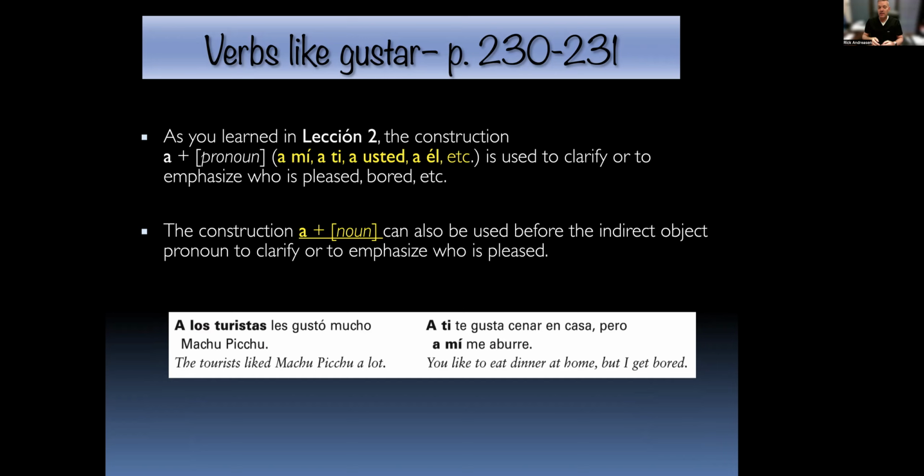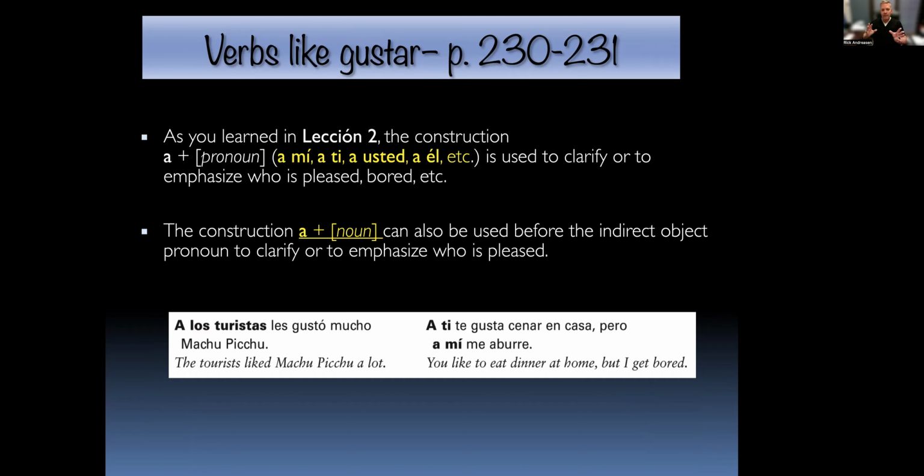New phrase, but to me, it bores me. Now notice that we don't have to repeat cenar, just like you would in English, but that's still the subject of that phrase. Eating at home bores me. So it's an implied subject of that second phrase. So a los turistas les gustó mucho Machu Picchu. A ti te gusta cenar en casa, pero a mí me aburre.